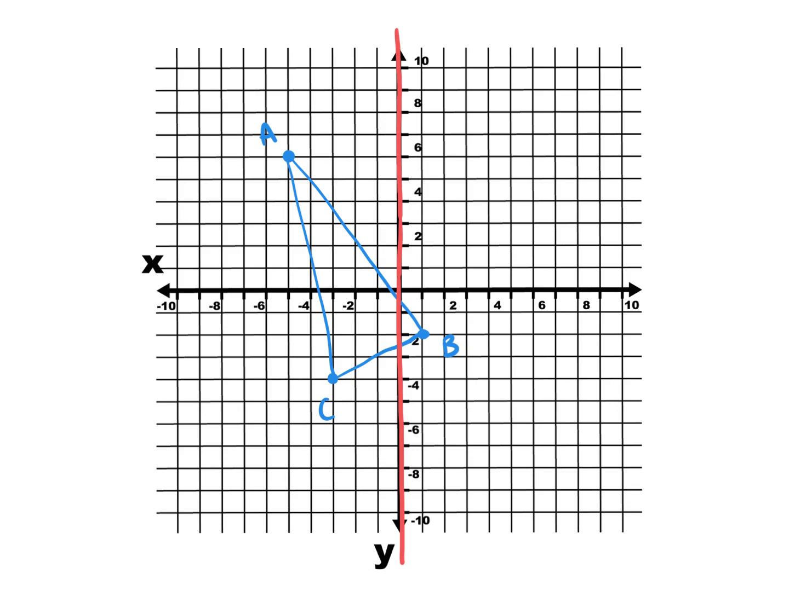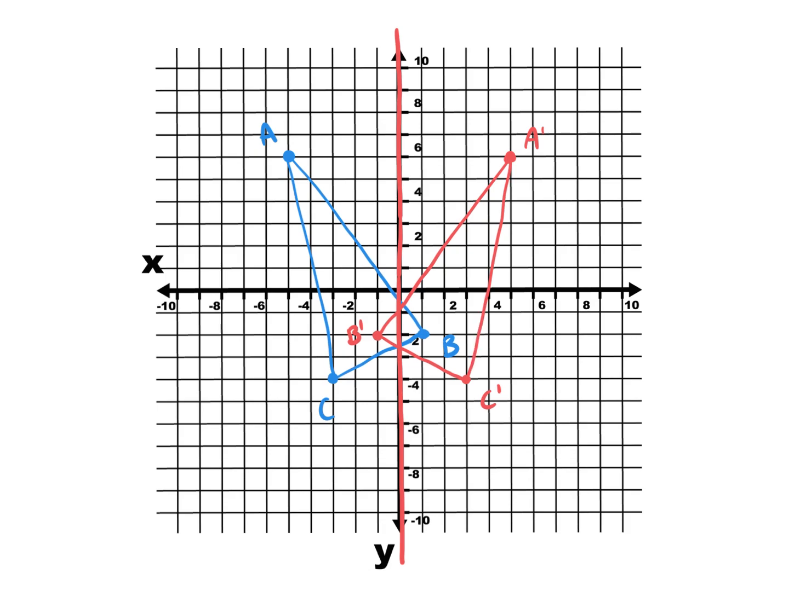So I'm just going to go in alphabetical order. How far away is A from your line of reflection? 5. So I'm going to go 5 on the other side. What do I label it? A prime. B, how far away is B? 1. So I need to go 1 on the other side. B prime. And C. 3. 3 to get C prime. Again, draw your picture once you've got all 3 points.